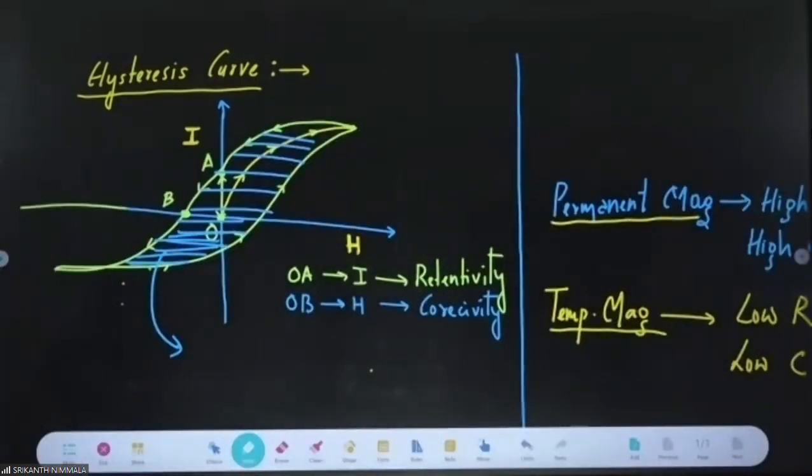Write this point: area of hysteresis curve represents loss in energy, which is converted to heat. This is also a famous question: what does the area of the hysteresis curve represent? Loss in energy, which is finally converted to heat.